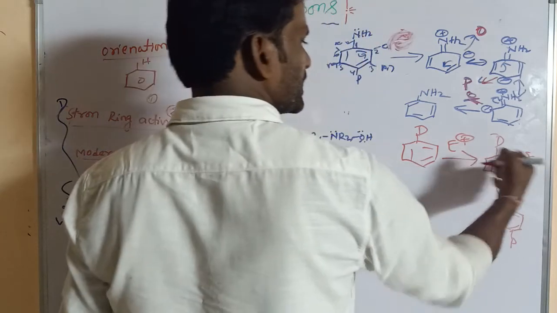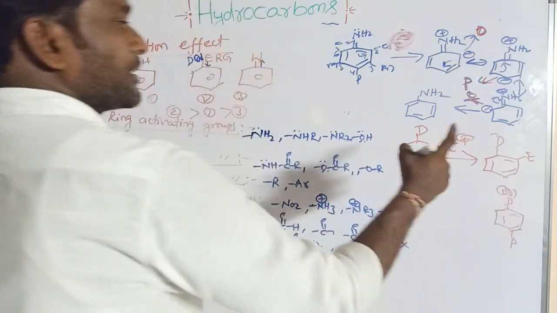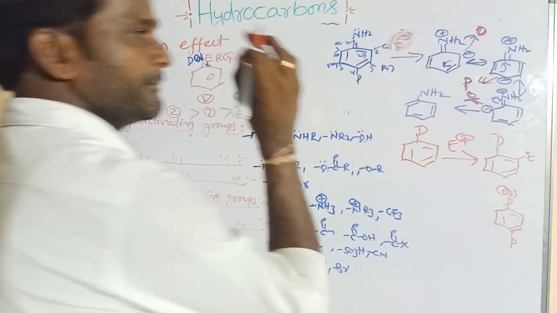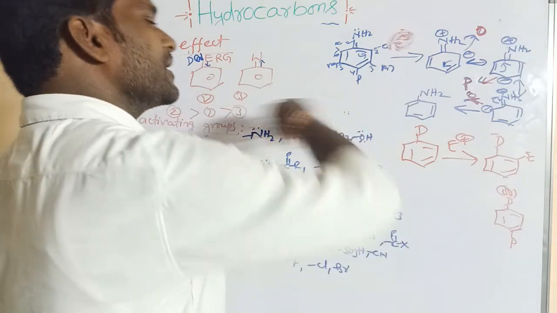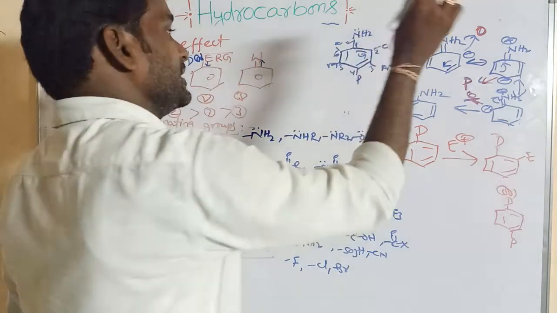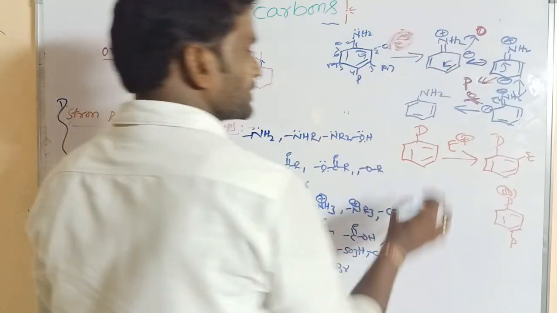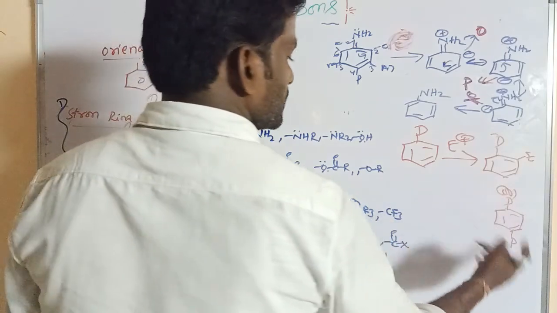Both are the same, this or this. So this is the ortho and para orientation. When the benzene ring contains a donating group, the electrophile attacks at the high electron density positions, like the ortho or para position. So that gives ortho and para products.